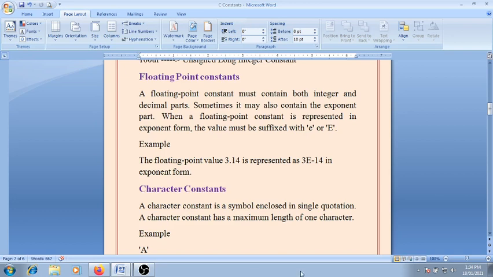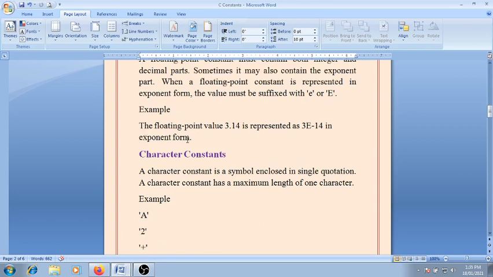So friend, when a floating point constant is represented in exponent form, the value must be suffixed with small e or capital E. For example, suppose the floating point value is 3.14, represented in exponential form. So we write this value like that, 3e-14 in the exponent form. This is a floating point constant.